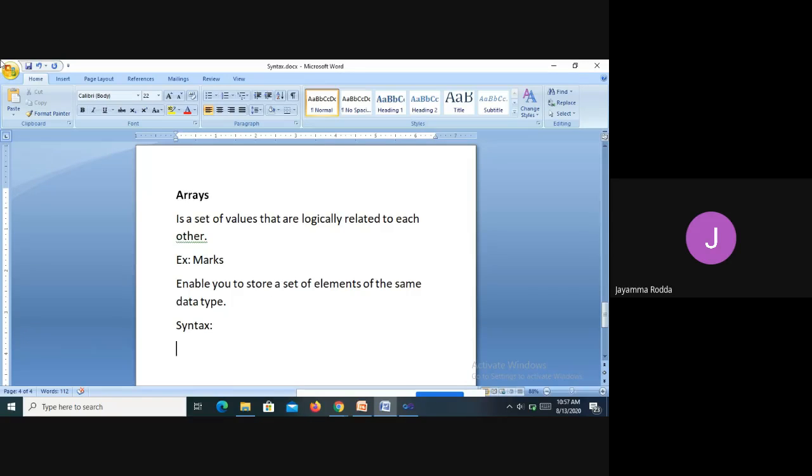So an array allows you to refer to these related values by the same name and a number, and we will call that number the index.